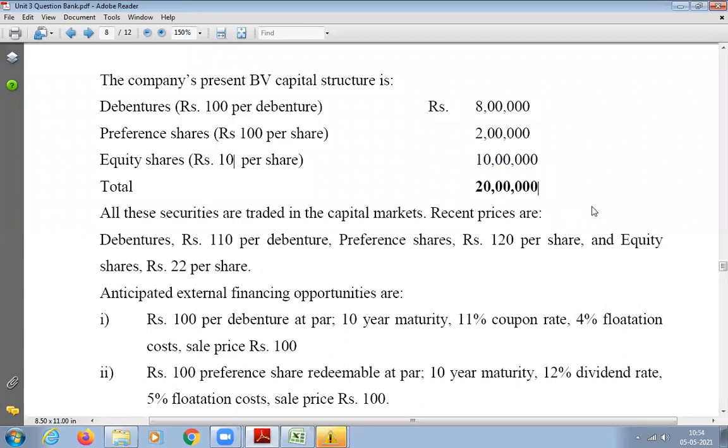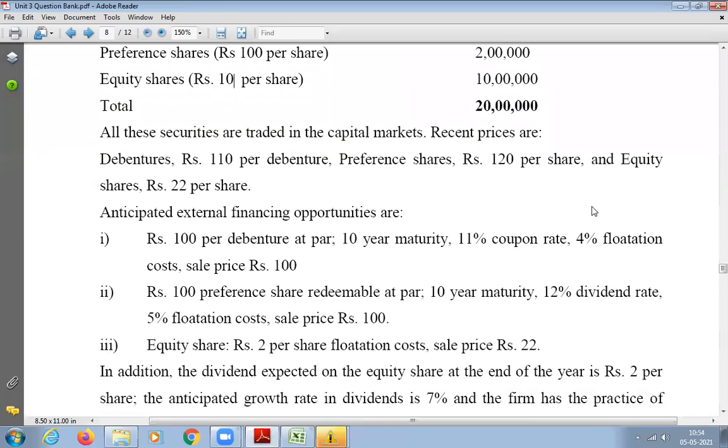He has given us that the securities are traded in the stock market or capital market, and these are the current market prices. So debenture is 110 per debenture, preference share 120, equity share 22 per share. Tell me now, why has he given this data? Where will you be using this data? To calculate WACC, where will you use this? Why is this data required? Market value. Yes, very good.